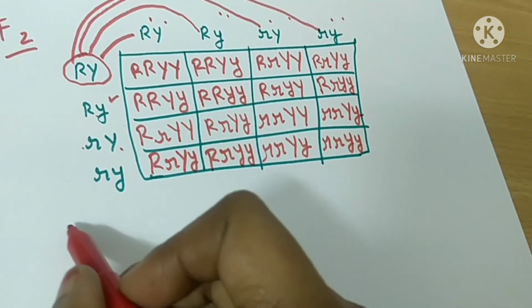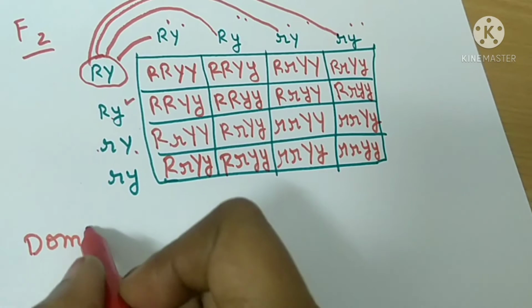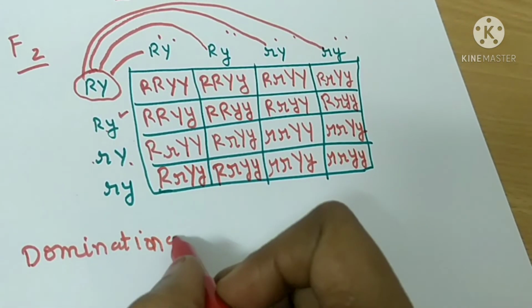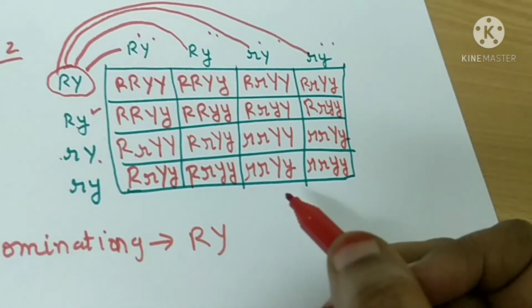Here we have to find out the dominating one. Dominating are, how many dominating capital R and capital Y are there? We will see.